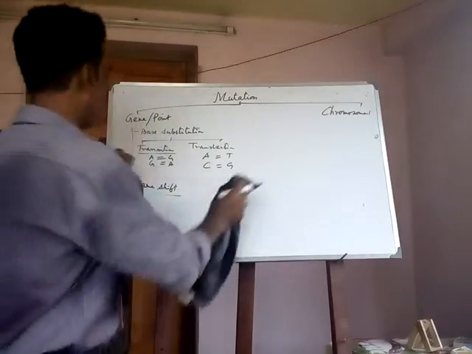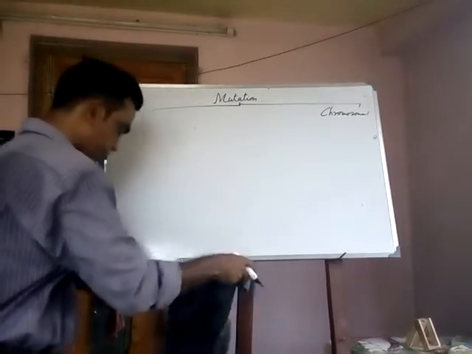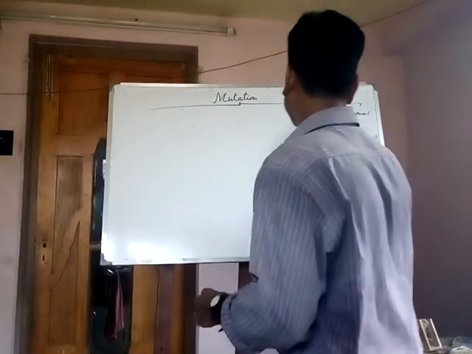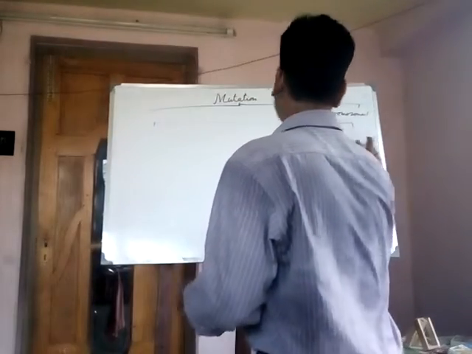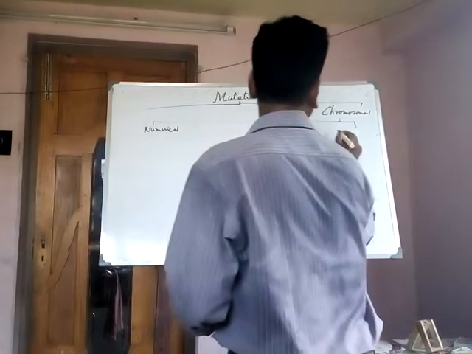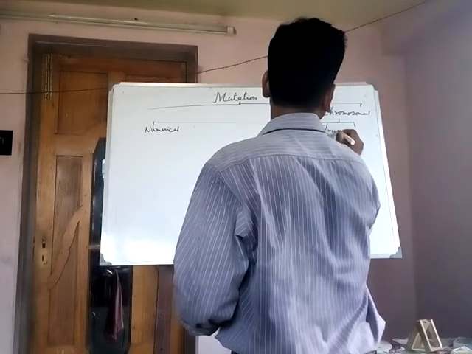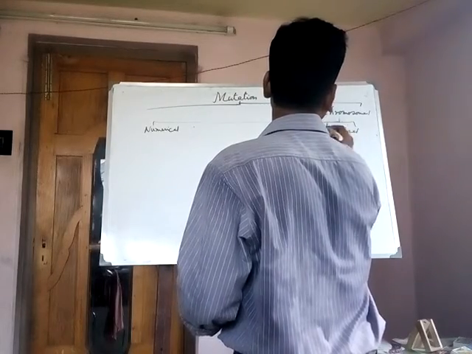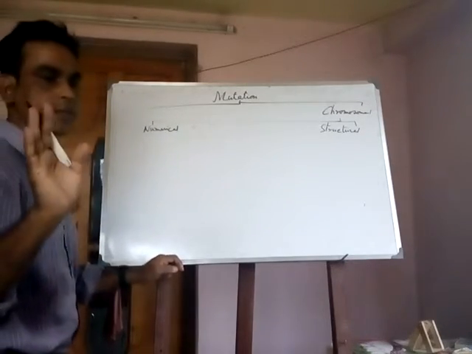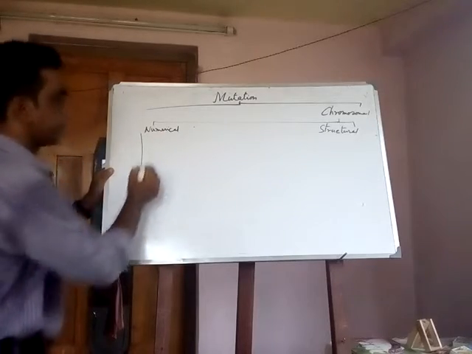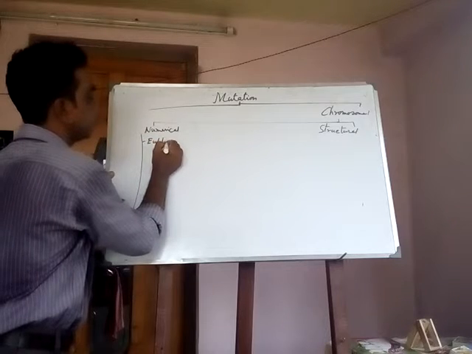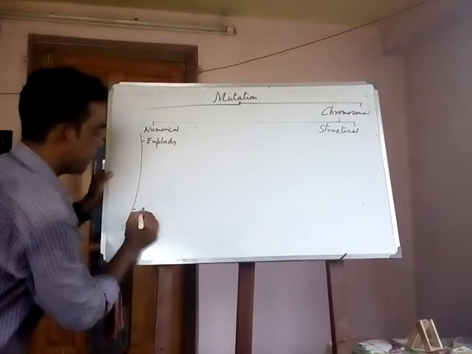Now, chromosomal mutation. Chromosomal mutations are of two types. One, the numerical, and the structural. Numerical means the number of chromosomes, and that is of two types. One, euploidy, another is aneuploidy.